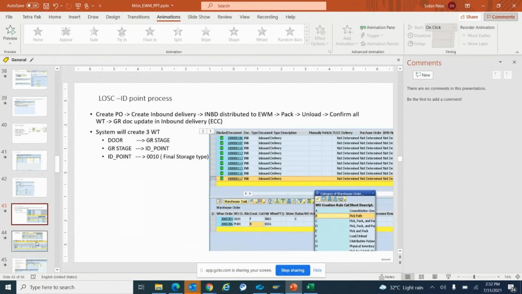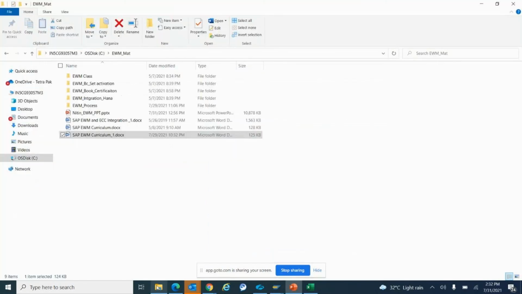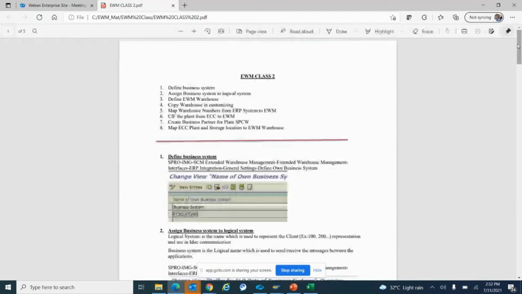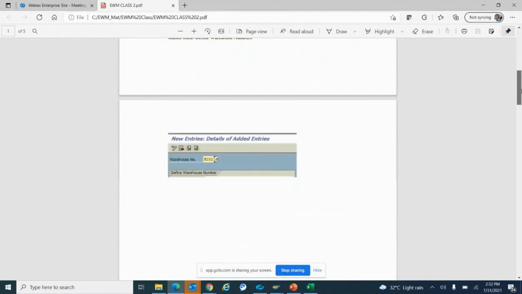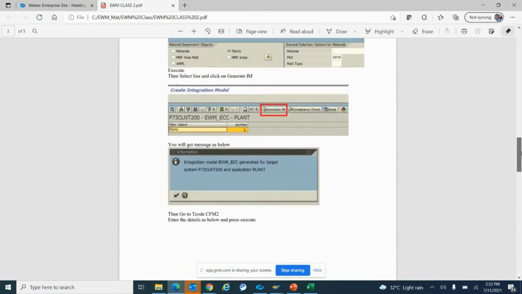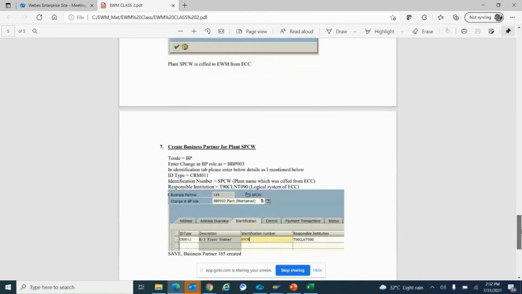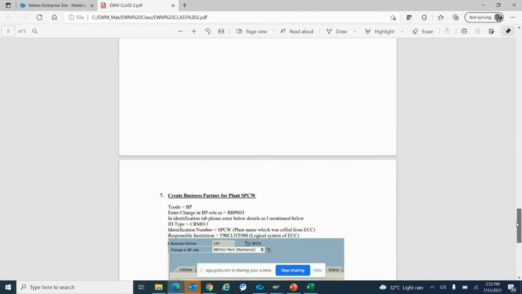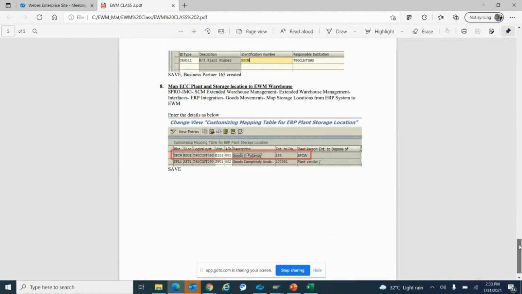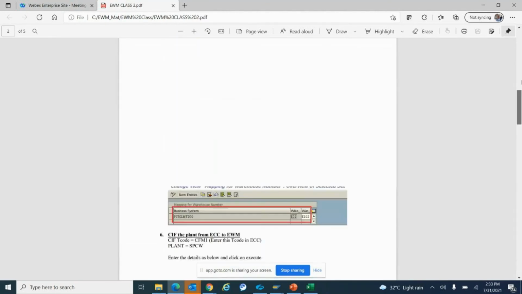Let me check my system. These are the materials you can see, so that you can refer to them after this. It is step by step, with configurations and everything you will get over here. It is quite detailed on what configurations you have to do. I will be telling the process part, but the configuration part and the T code part you will get from these class materials that I have.